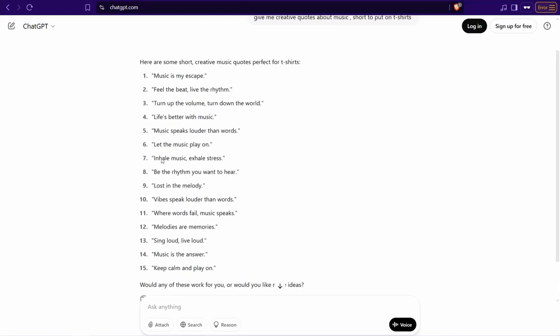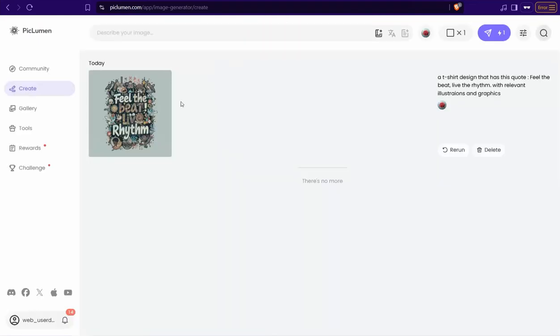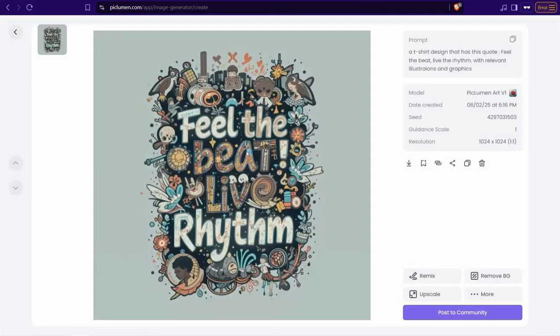And here you can get these quotes and short text, and then head over to one of the AI image generators like Ideogram, Pyclium, and so on to create such beautiful t-shirt designs, as you observe, that contain these quotes or graphics and so on, and completely for free, like "feel the beat, live the rhythm." Then you can upload these designs to your own store, as I said earlier, on Redbubble, Zazzle, and so on, and promote your designs and your store to get many sales.